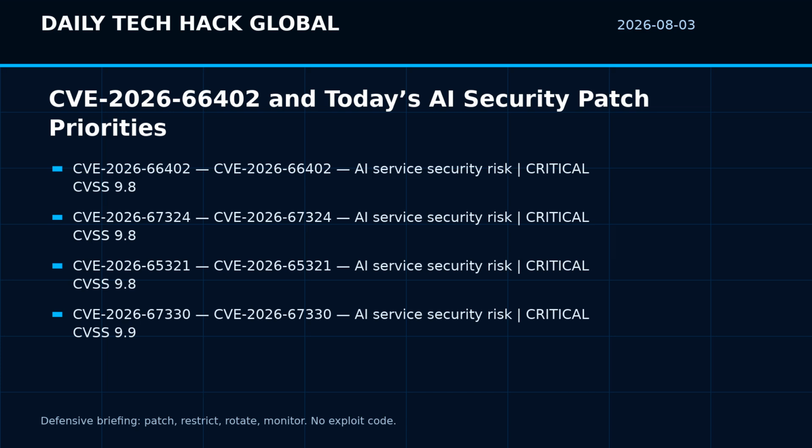Fixed in 3.1.51. Severity is critical with CVSS 9.8. The operational takeaway is to map this advisory to exposed systems, service credentials, and any automation that can turn a small weakness into a larger incident.